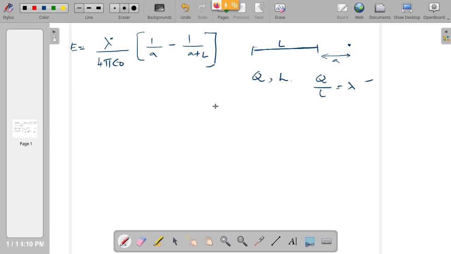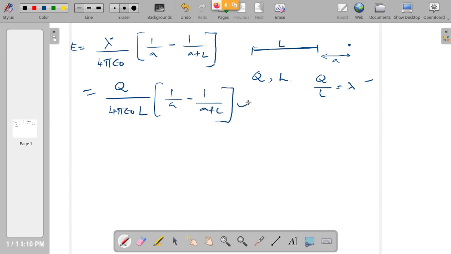This is one case. In some other cases, you may have to involve L in the integration. That time you can again write it in terms of that also. In terms of Q also, the same result you can remember. That is Q divided by 4 pi epsilon naught L into 1 by A minus 1 by A plus L.